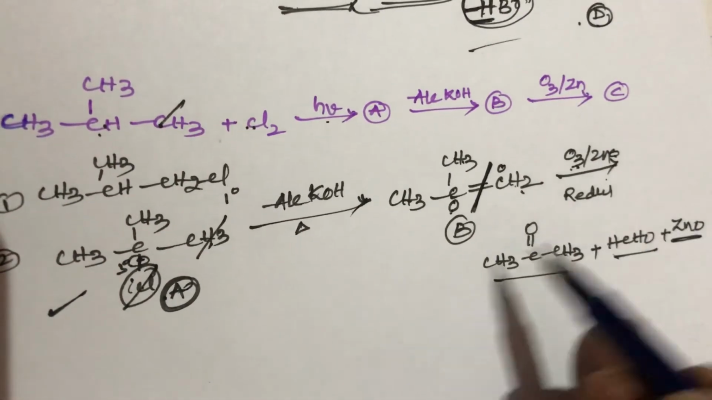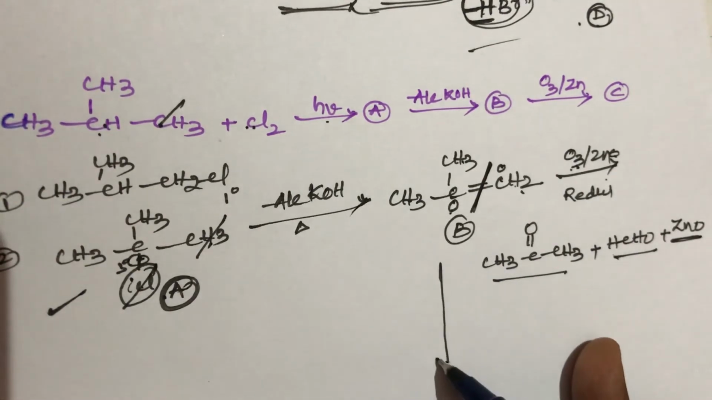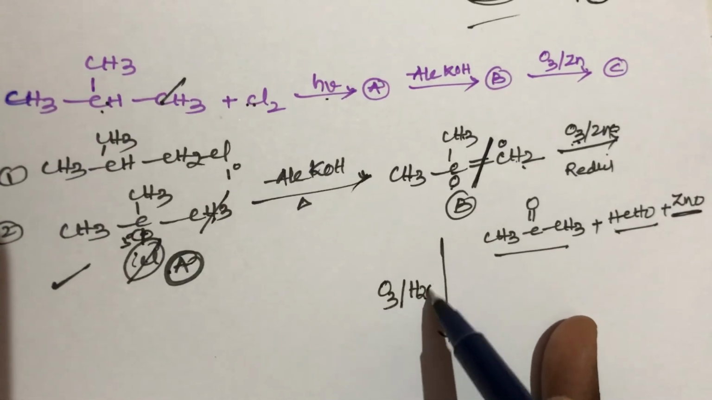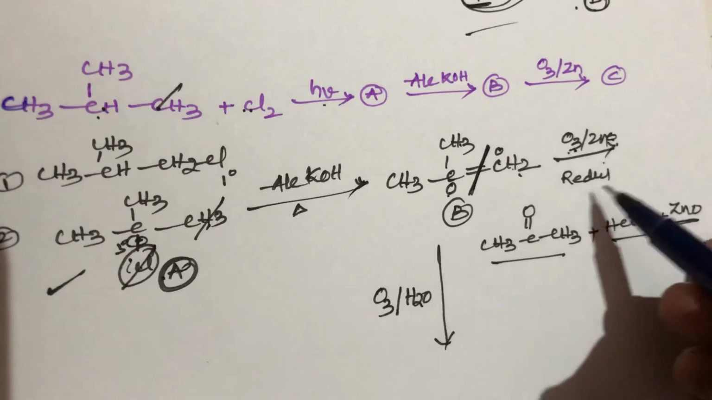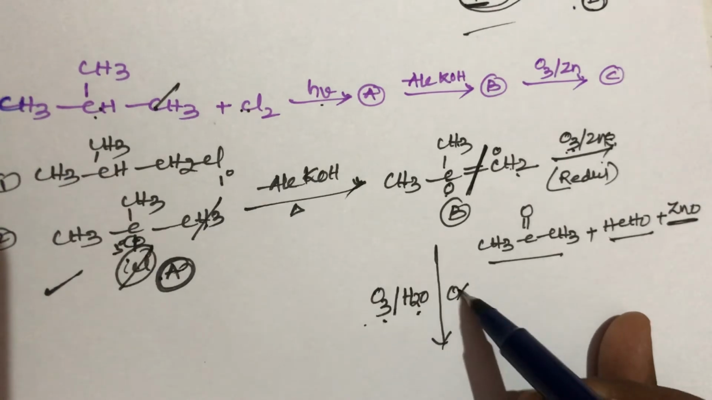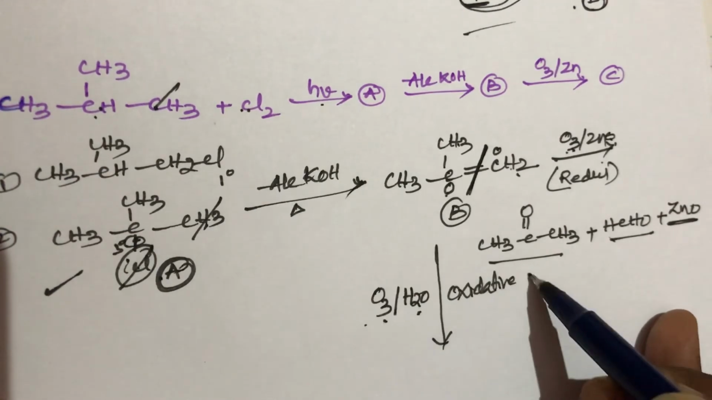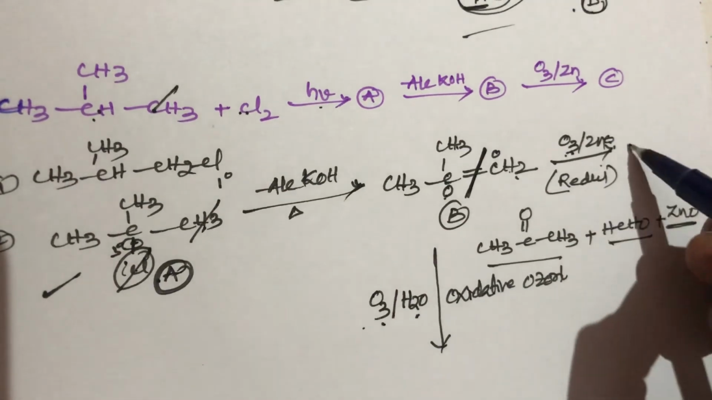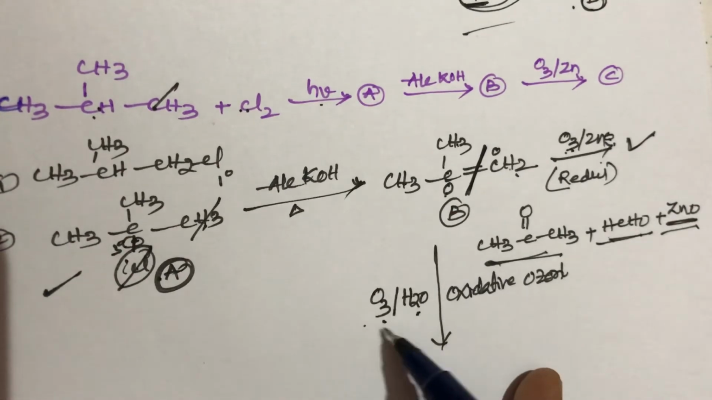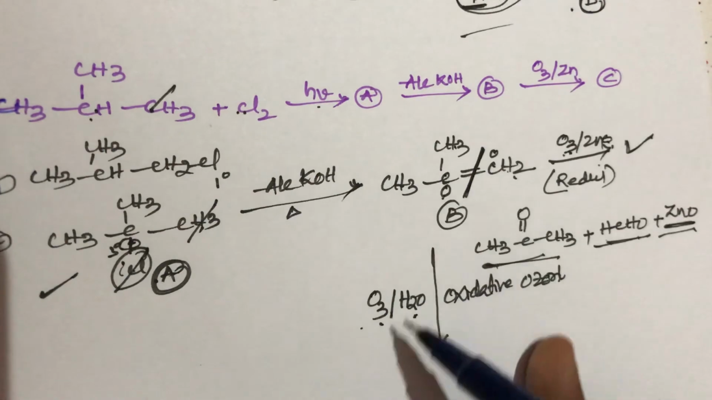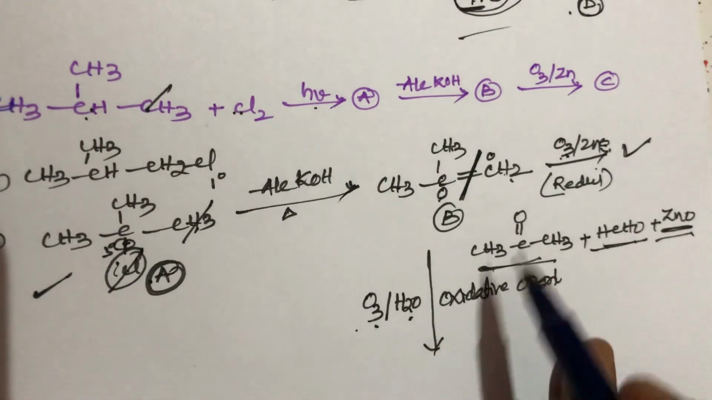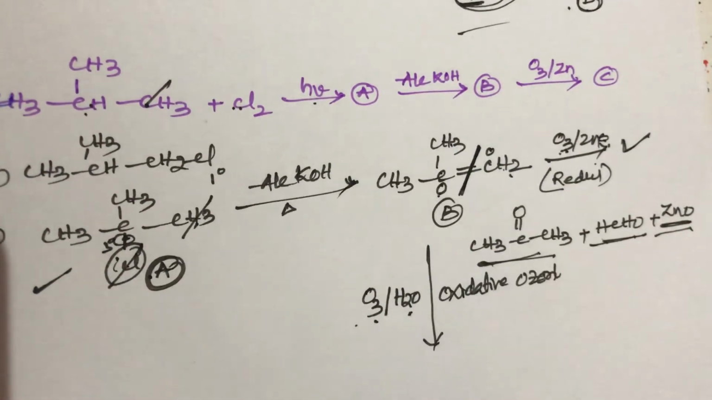After O3 with Zn, suppose this B compound reacts with O3 in the presence of water. O3 with zinc is reductive ozonolysis, student. O3 with water belongs to oxidative ozonolysis. Reductive ozonolysis is a one step reaction, where acetone, formaldehyde and zinc oxide are formed. Oxidative ozonolysis is a two step reaction. In the first step the same product is formed, that is acetone.